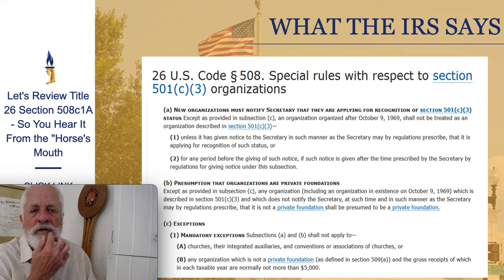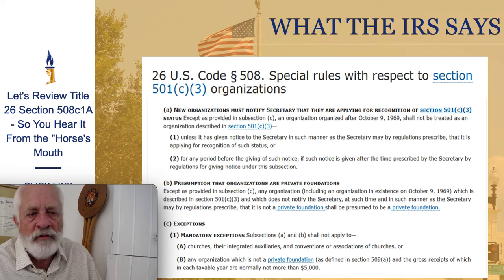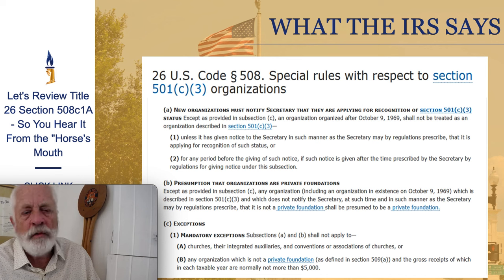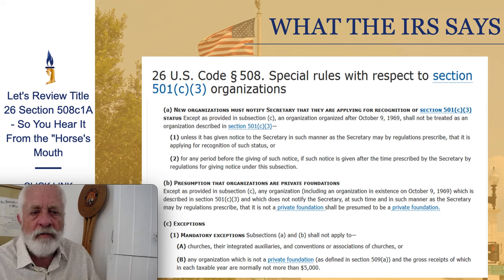Okay, so 26 U.S. Code, that means the 26th chapter of the United States Code. And the 26th chapter is often referred to as the IRS Code because that's where it is in the 26th chapter of the United States Code. And that squiggly line is section, so that's section 508. And this is special rules with respect to section 501c3 organizations.